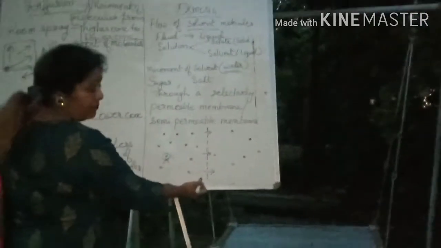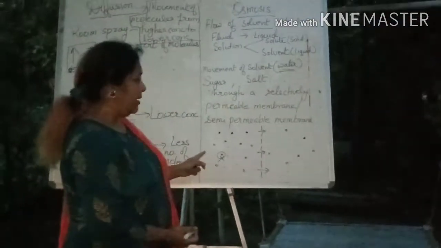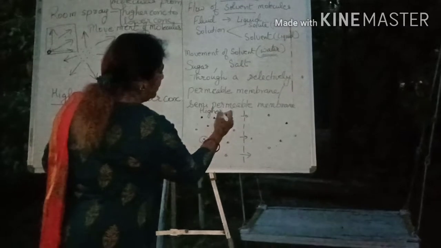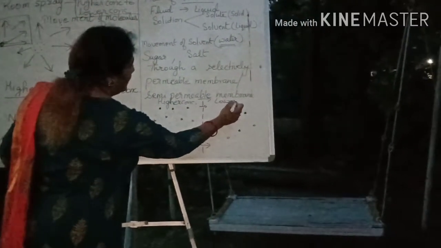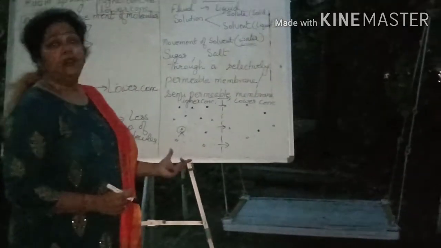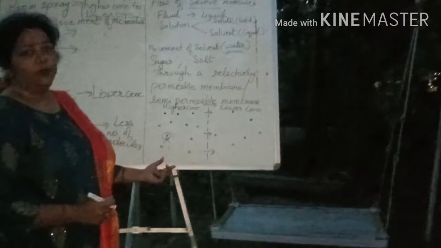Semi-permeable membrane is important whenever we are talking about osmosis, and here again it is from the higher concentration to the lower concentration, but the moving part is only the solvent molecule. It is not the solute molecules.